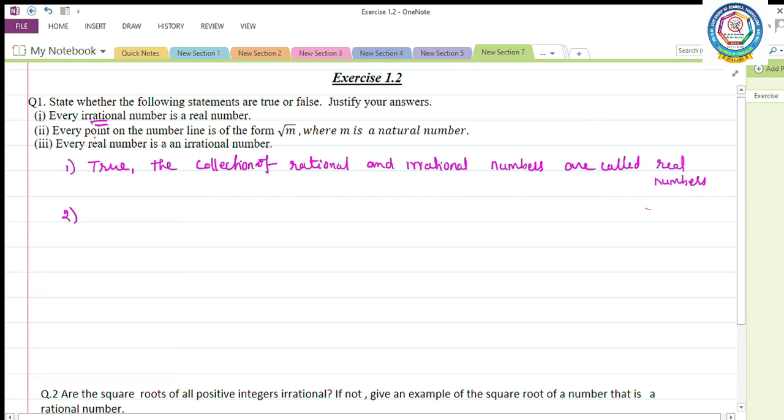Second one, every point on a number line is of the form root m, where m is a natural number. Whether the given statement is true or false?